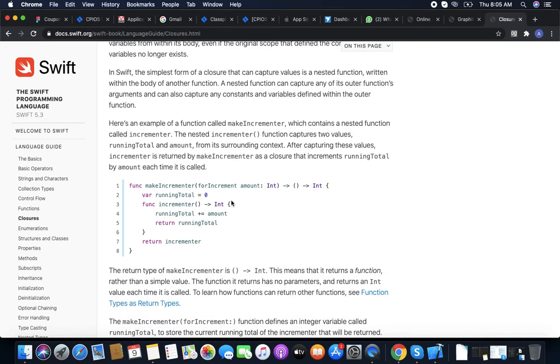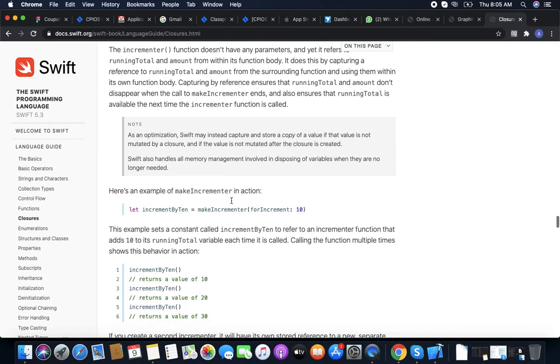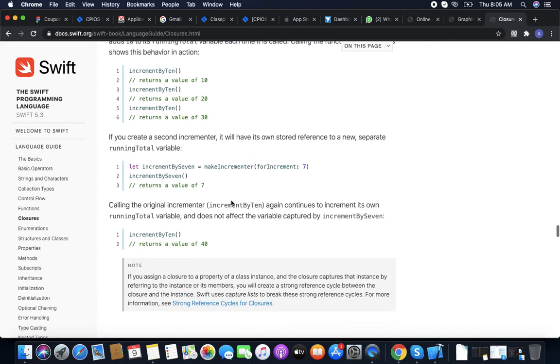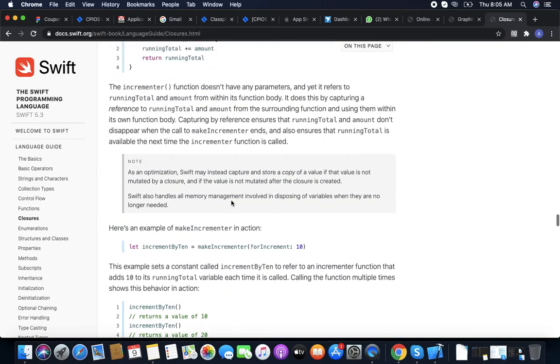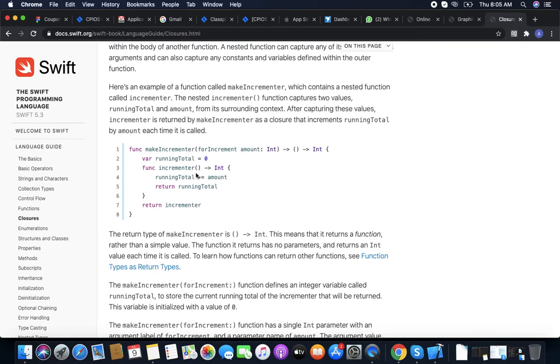Capturing values. Storing the value in a closure is called capturing values. Like we have a function incrementer. We pass the value, and we need to increment it.